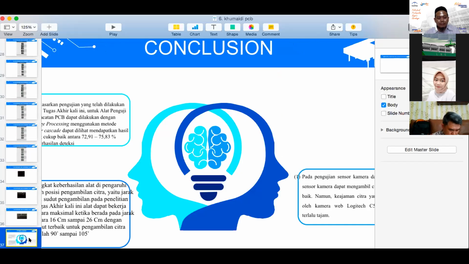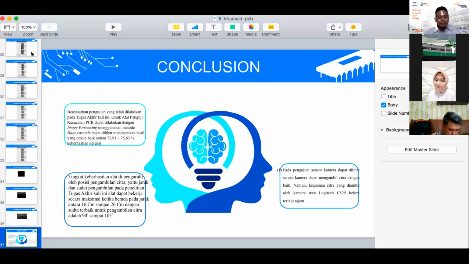So the conclusion of this test is, based on the tests that happened in this research for this device, PCB defects can be detected with image processing and the Haar cascade method, and the success rate is between 72.91% and 75.83%.